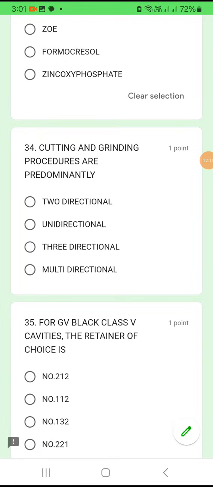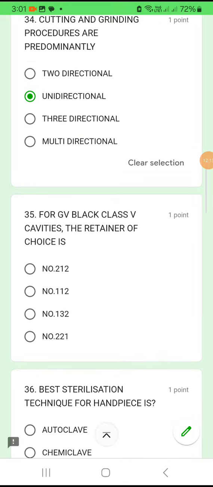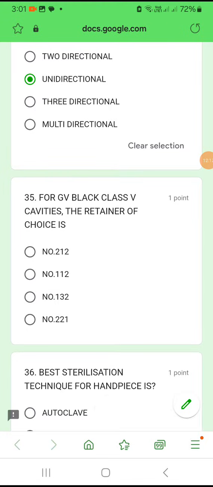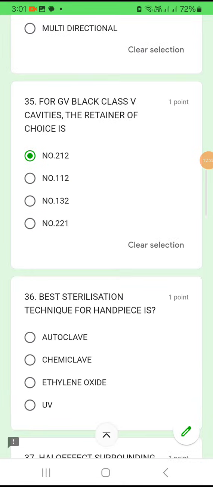Cutting and grinding is a unidirectional procedure. Okay, cutting and grinding. Question number 35. For GV Black class 5 cavity, the retainer of choice will be, just by heart, for class 5 cavity you give number 212. Okay, GV Black retainer used is number 212.